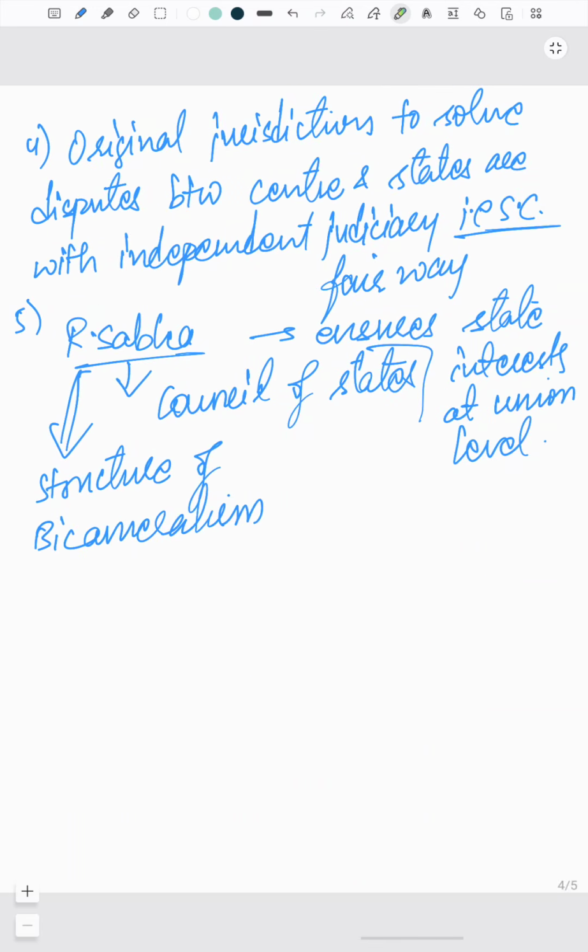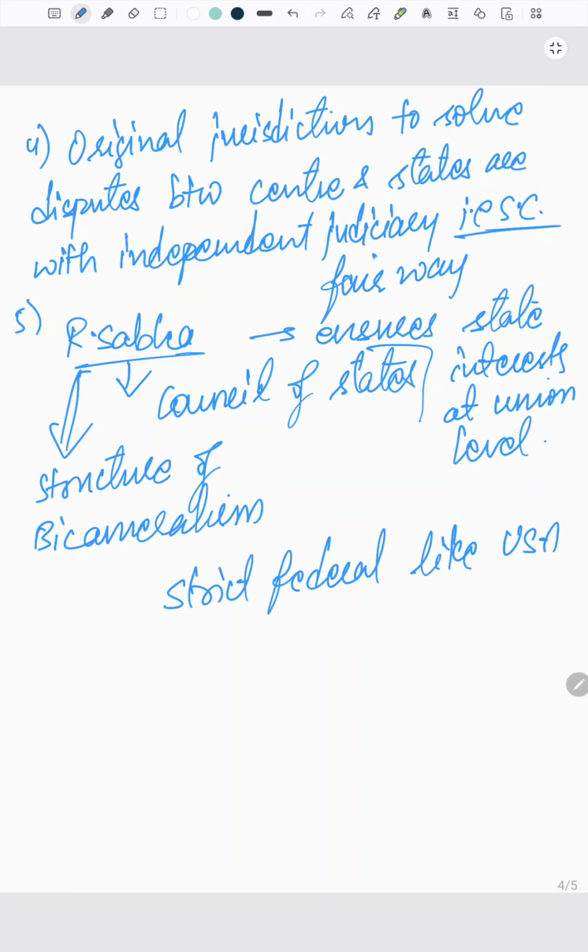Next, we need to focus on how we conclude. If you observe, India is not strictly federal like the USA. Here you can mention a political author, Casey Fair.